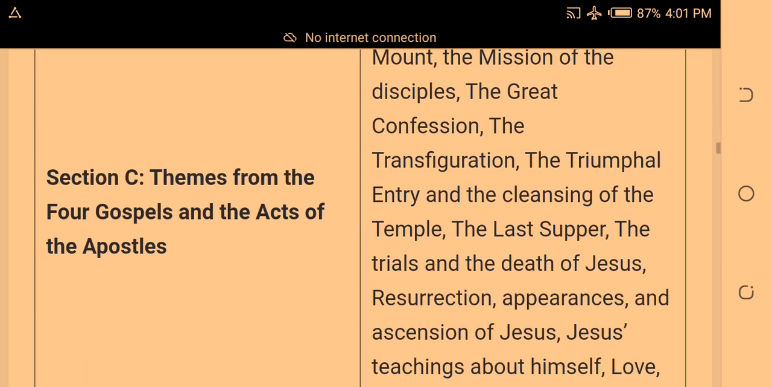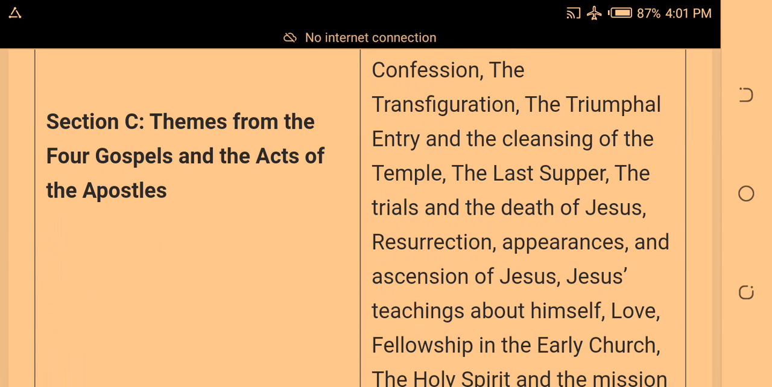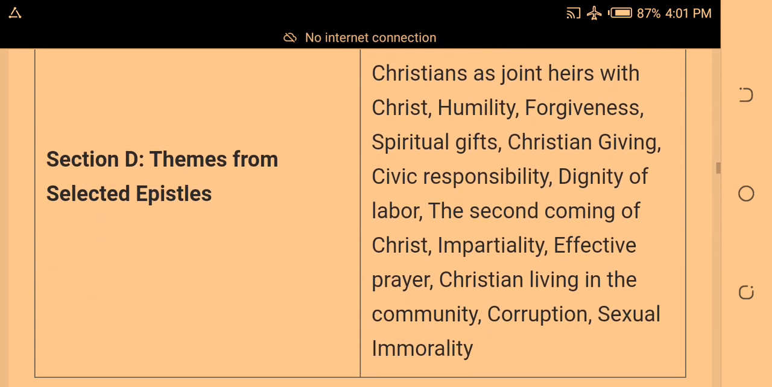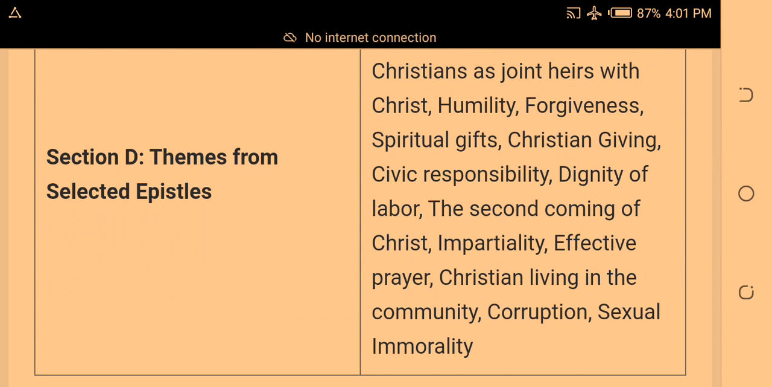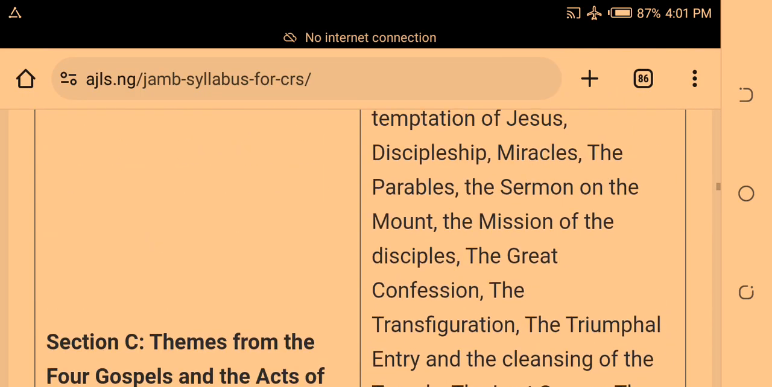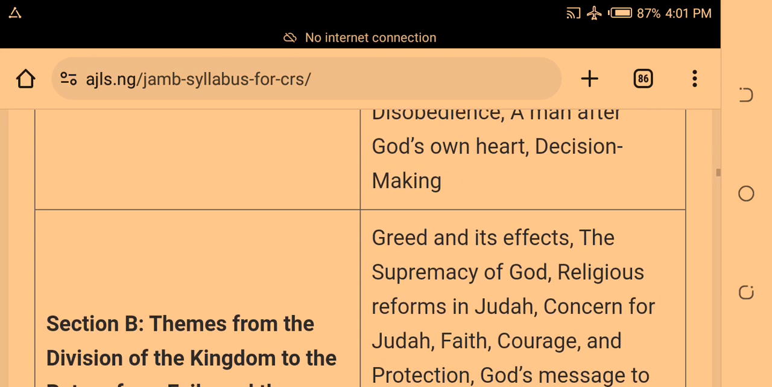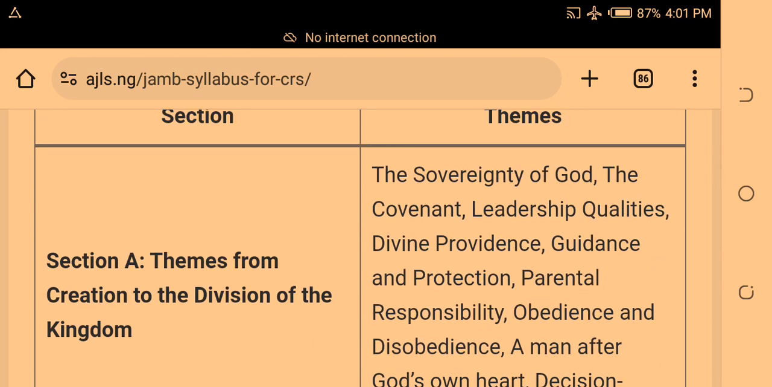Then the C section is themes from the 4 Gospels. Of course, you know Matthew, Mark, Luke, and John, and the Acts of the Apostles. Then the final section in CRS for JAMB is themes from selected epistles, like those letters written by Paul and others. So let me begin to tell you the particular topics in each section, which I will want you to pay attention to.